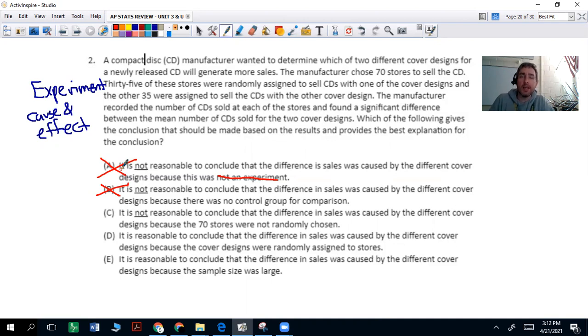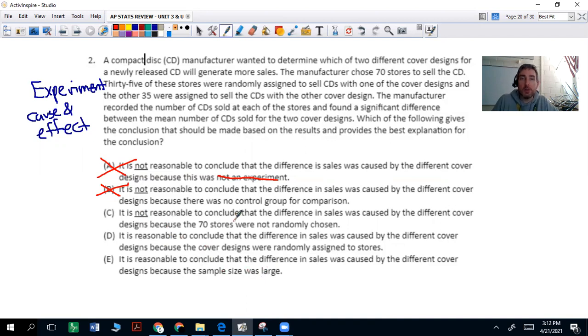So control is not needed. Control is needed when you might have one new medicine, for example, or one new treatment, and you want to have a placebo or maybe the old treatment to compare it to. That's a control group. We don't need a control group in this situation.